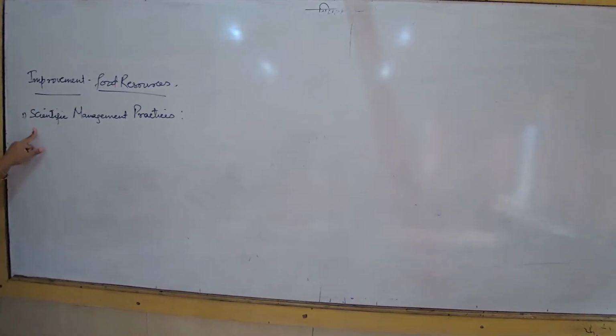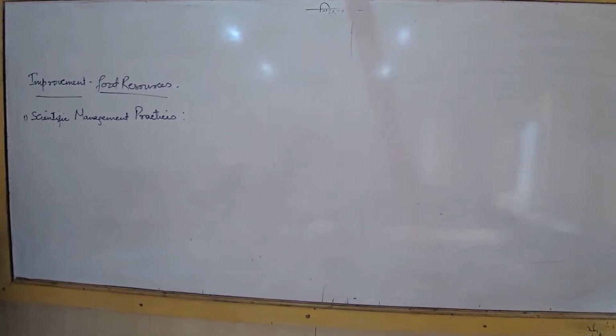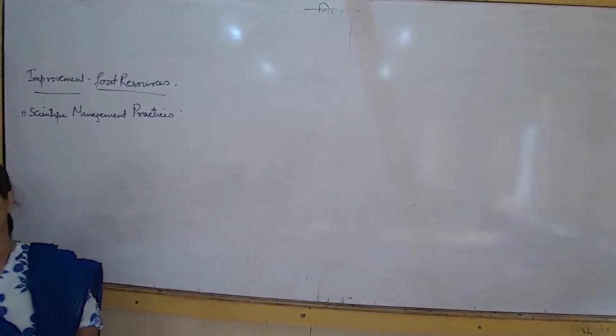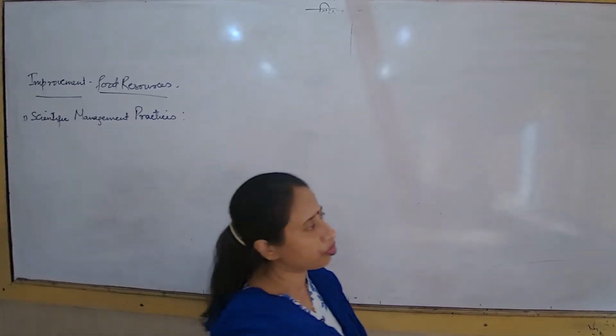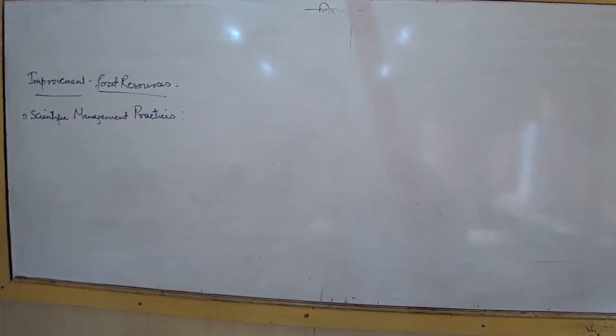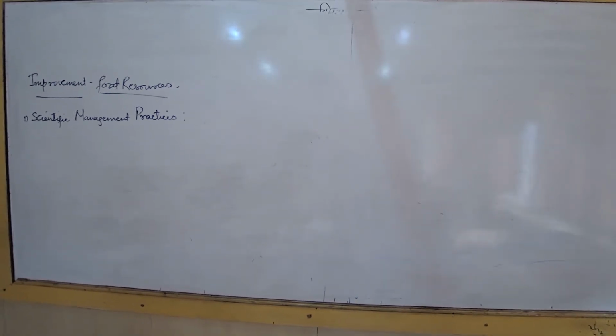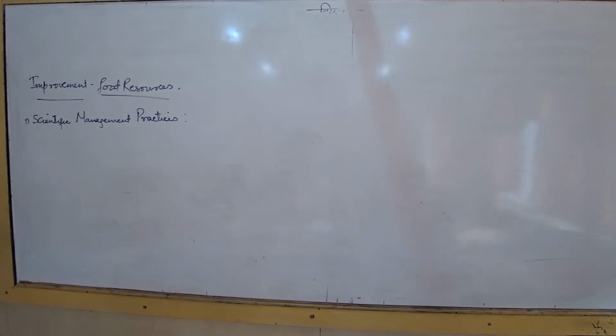Before the concept of scientific management practices, we will have to understand what type of food crops contain what type of nutrient. That is very important. And first of all, what are the primary nutrients? This is what I discussed the other day also. What are the different types of nutrients? The different types of nutrients are the carbohydrates, proteins, fats, majorly. And then we have got the minerals and the vitamins.